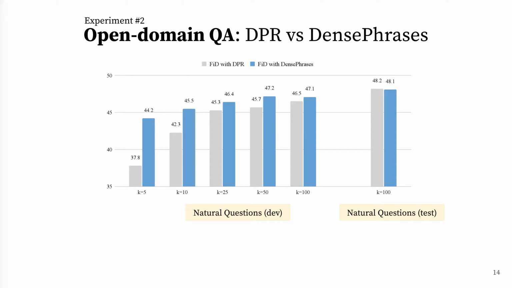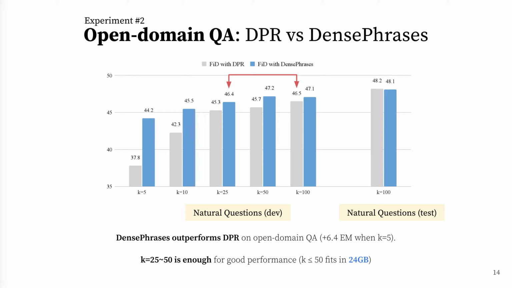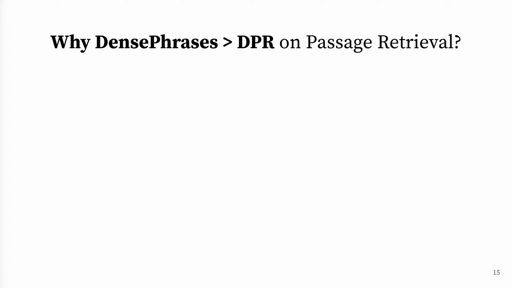FID with DensePhrases largely outperforms FID with DPR, especially when the number of given passages is small. We can also see that feeding only 25 to 50 passages is enough to reach the max performance of existing FID and is more resource efficient. So why is DensePhrases better than DPR on this passage retrieval task?